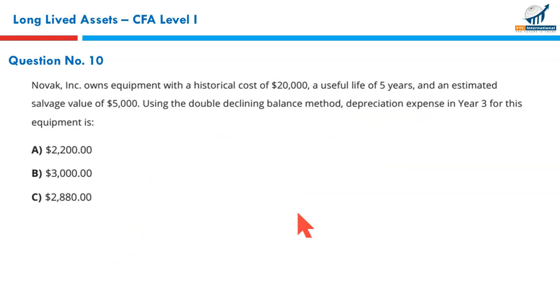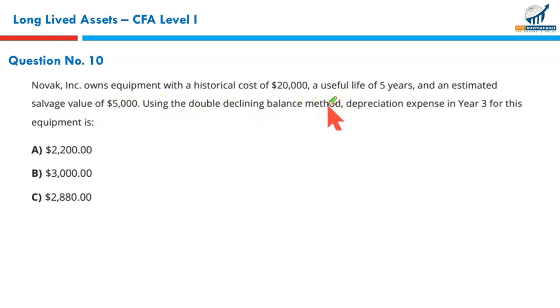Next, Novak Incorporated owns equipment with a historical cost of $20,000, a useful life of 5 years, and an estimated salvage value of $5,000, using the double declining balance method.